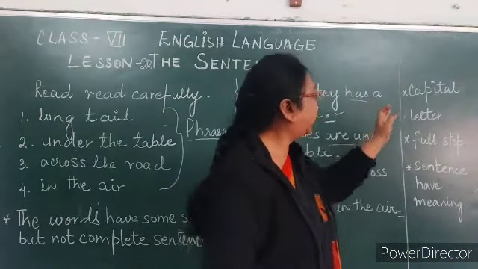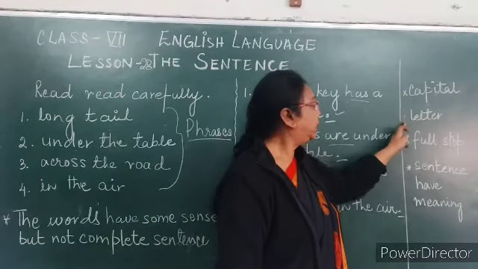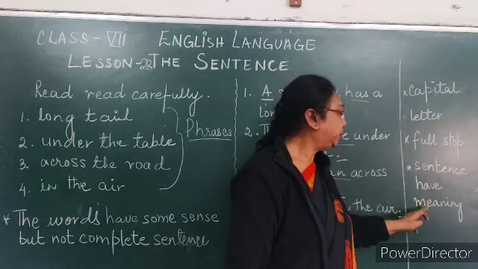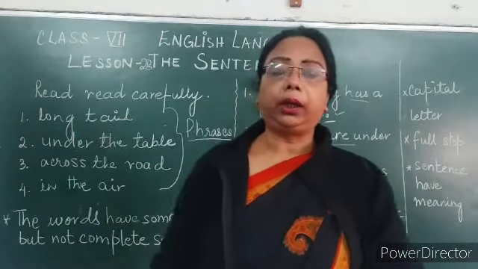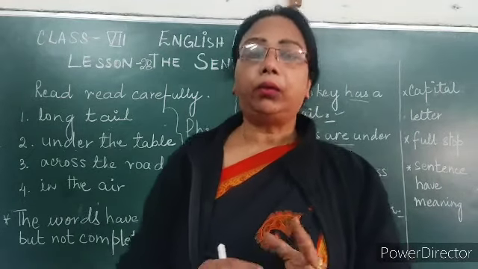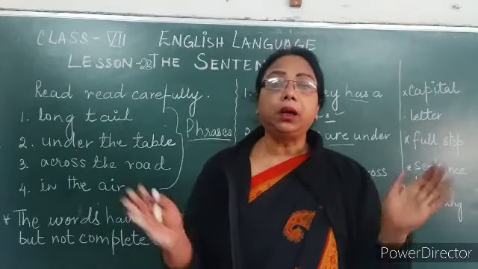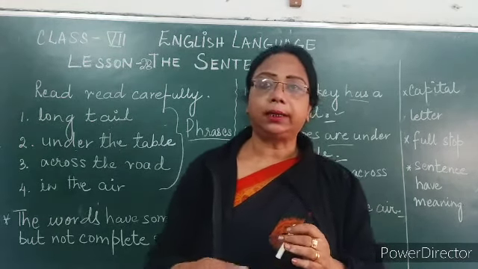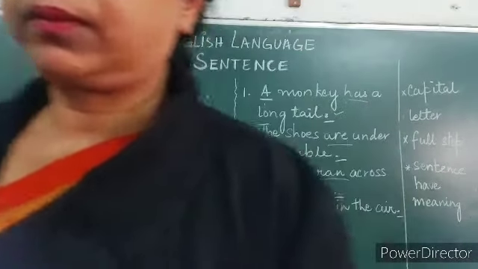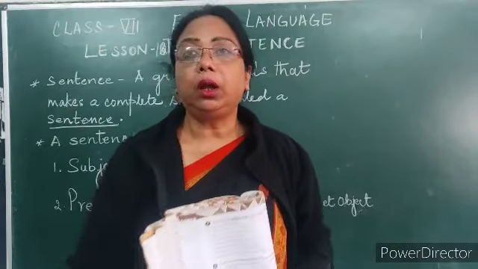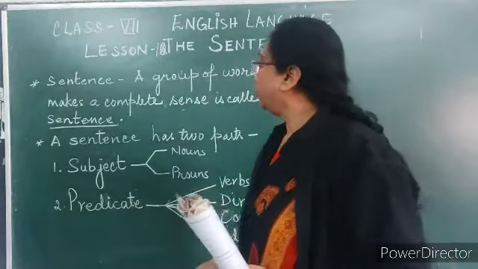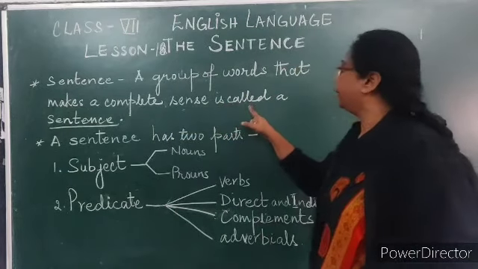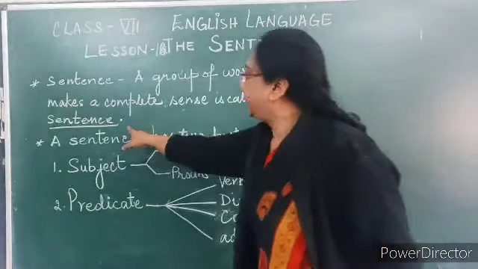So what is present over here? The capital letter, full stop. A sentence has meaning, right? So what can we say? What is a sentence? A sentence is a group of words which has a sense. It's called a sentence. So children, what we have learned up till now is that a sentence is a group of words that makes a complete sense.